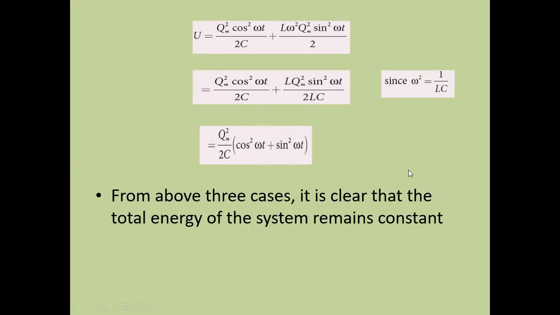Now in all three cases we got the same equation. In the first case we got Qm square by 2C, the second case also the same, and the third case also the same. But in the first case the energy is purely electrical, in the second case it is purely magnetic, and in the third case it is partly magnetic and partly electric. So in all three cases we can say the total energy of the system remains constant. This is in accordance with the law of conservation of energy.